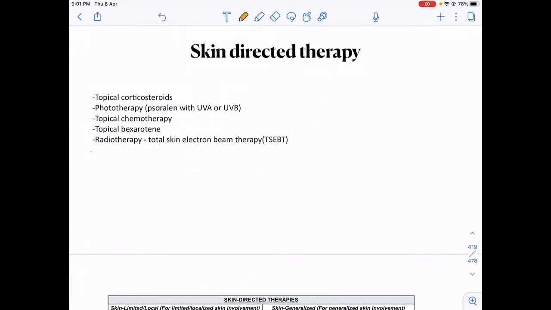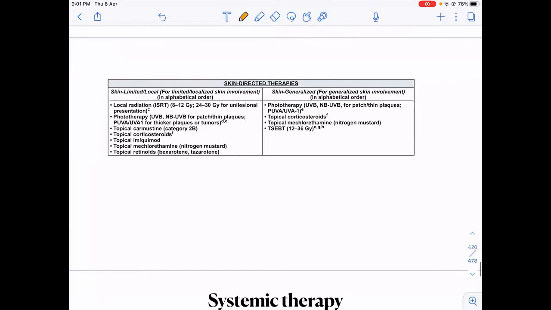In skin directed therapy, you should know we can give steroids, UV radiation, some topical chemotherapy, and topical bexarotene. Or total skin electron beam therapy can be given. Rarely are questions asked from this topic, but it is a very huge topic. So skin directed therapies, you should at least know the names.